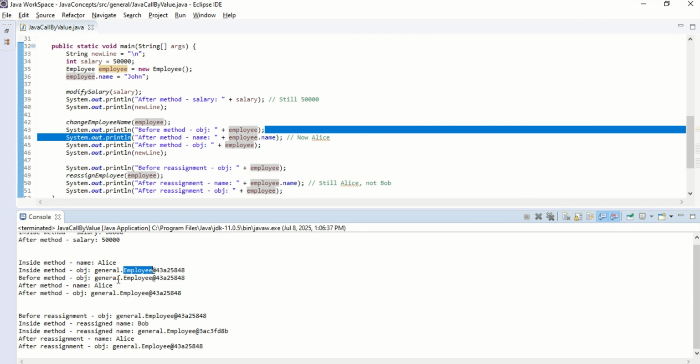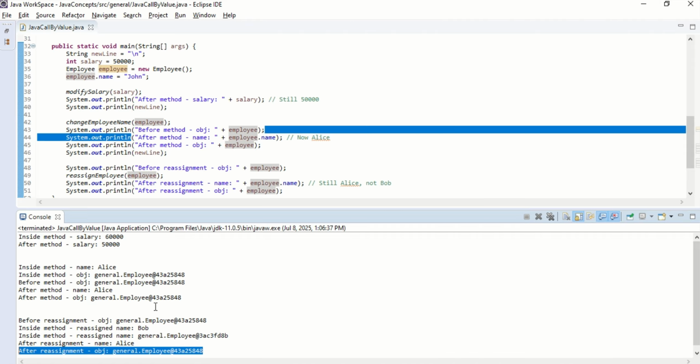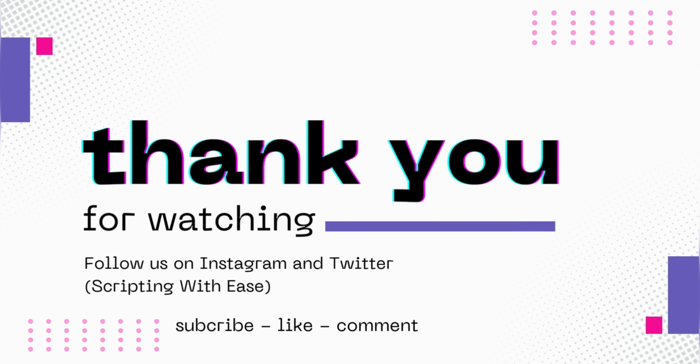But in case of reassignment, before reassignment it is 848, the original employee, and after reassigning it, you can see the reference got changed. Outside the method after reassignment, it is the old reference itself. So within the method the reassignment got changed, but outside the method it is not. It remains the same. It is replicated only within the method, not outside. This is all about the call by value concept in Java. Thanks for watching.